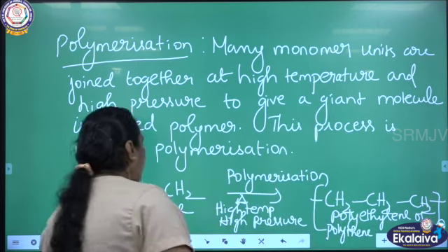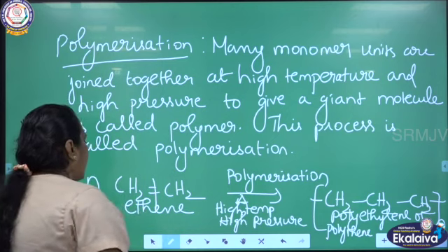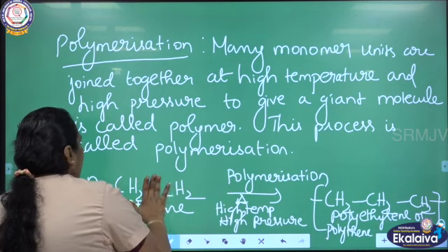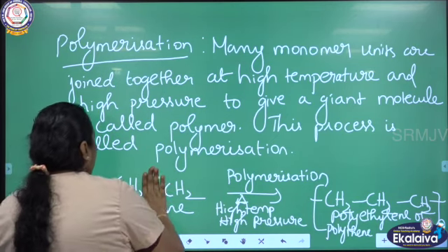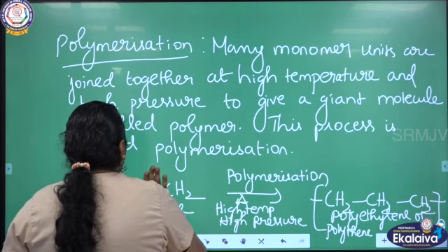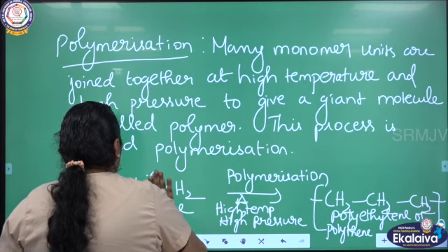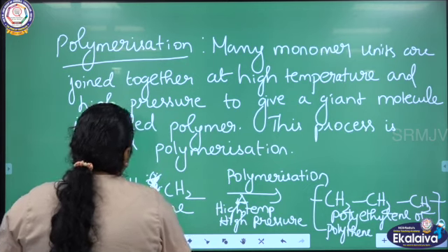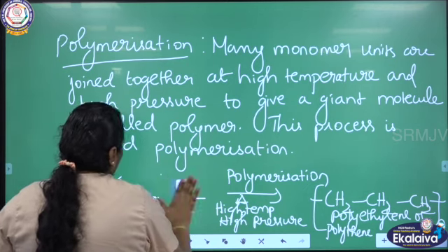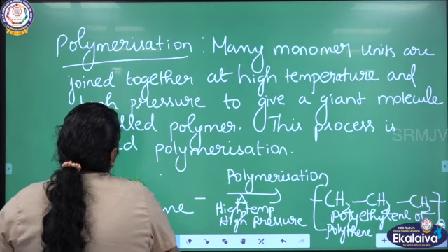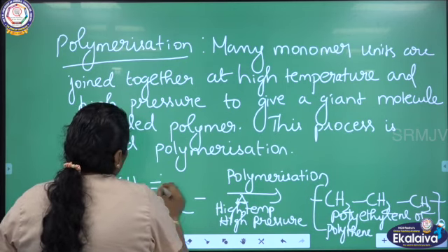So what are we doing? We are shifting the bond actually. The monomers are joined together, as a result you will be getting a polymer here. Here we have CH2 double bond CH2.